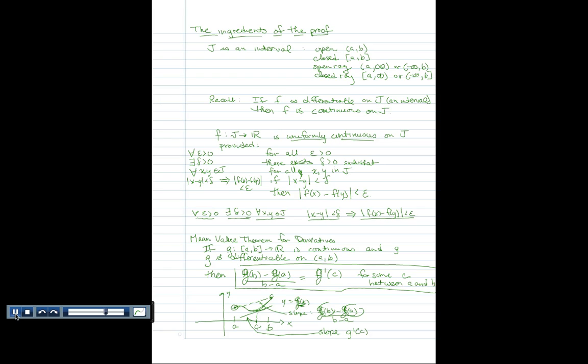I forgot I was calling my function g, so we have to go back and make all of these f's right here g's. That should be g. Okay, just agree with the original letter of the function. Anyway, this is the important thing. g of b minus g of a divided by b minus a will be equal to g prime evaluated at c for some c between a and b.